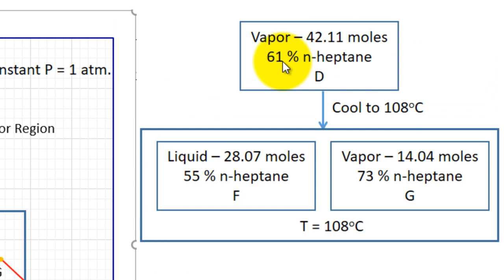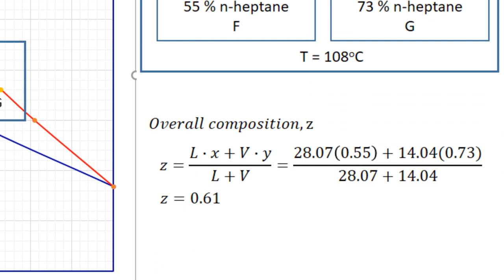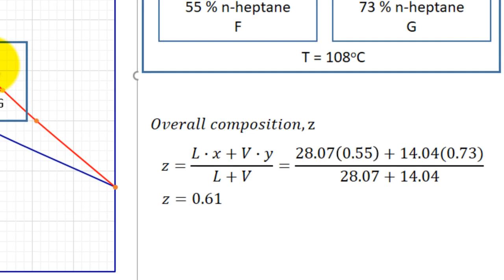We represent X and Y as composition. Here it is Z because it is neither liquid nor vapor. So it is better to represent it as some third symbol, that is Z. So Z is overall composition. So this is a representation.